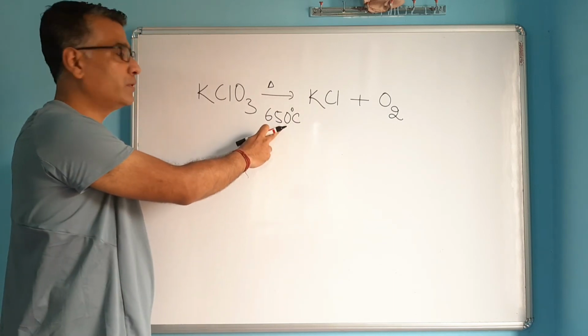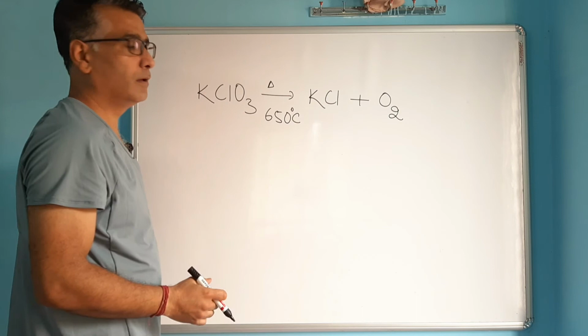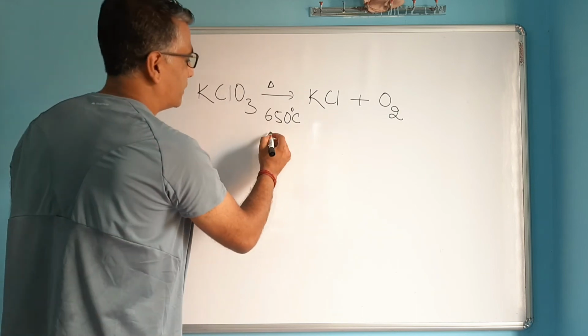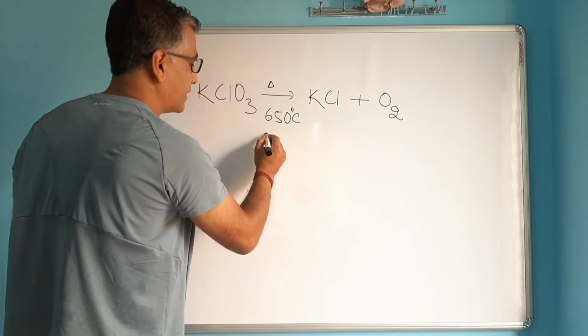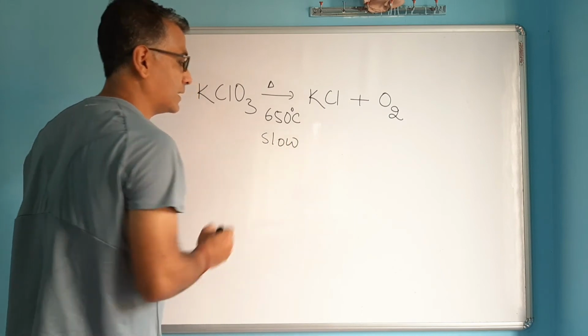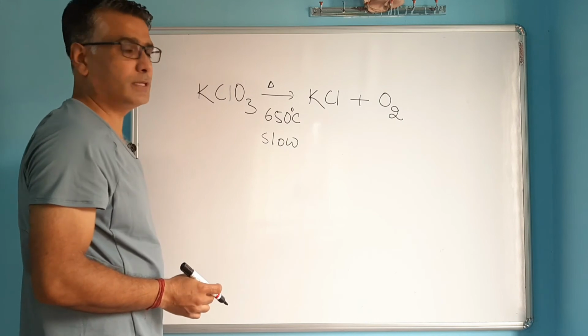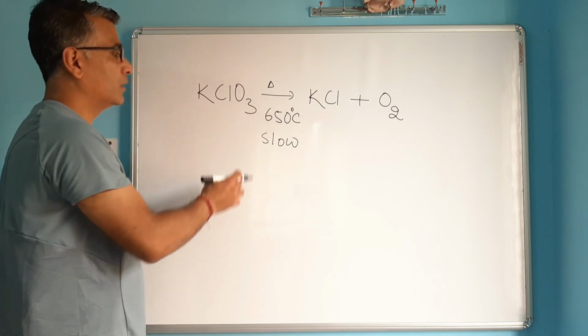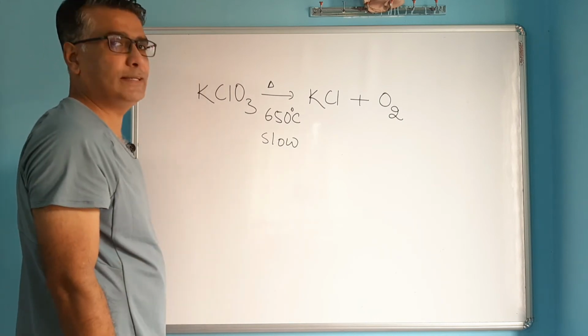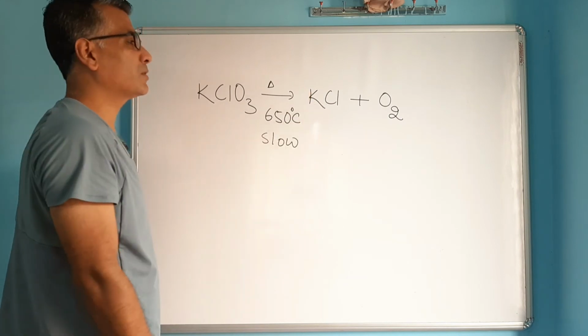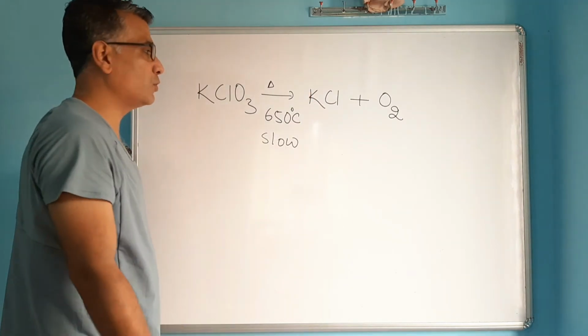Reaching this temperature only, potassium chlorate starts breaking. But then still the breaking process is very, very slow. This reaction is very sluggish and slow. So even after reaching 650 degrees Celsius, which is quite a high temperature, potassium chlorate won't break rapidly to give you oxygen fast. So this oxygen will evolve very gradually and slowly.